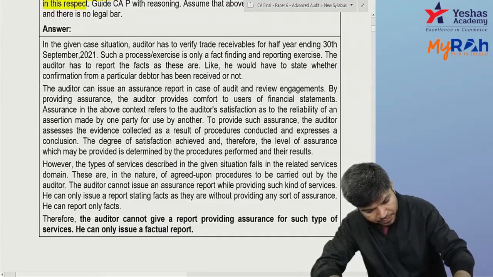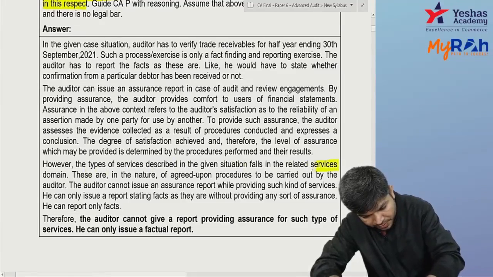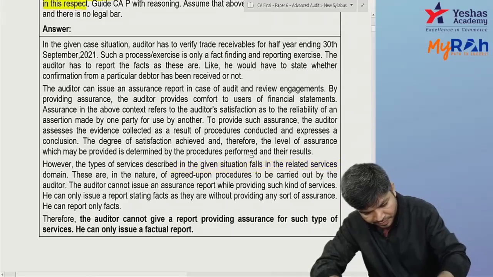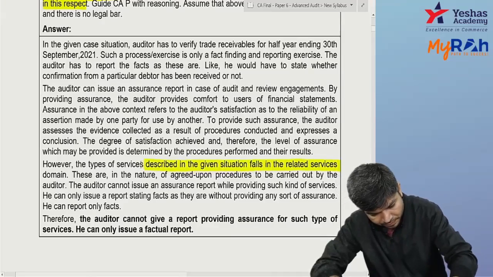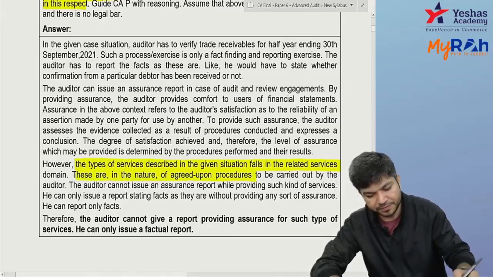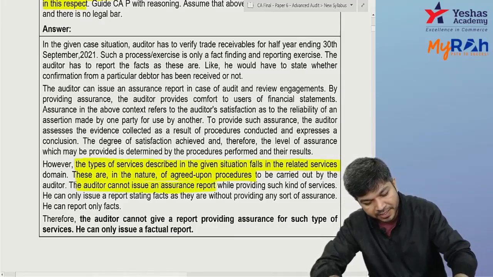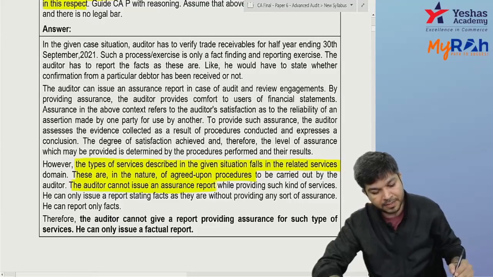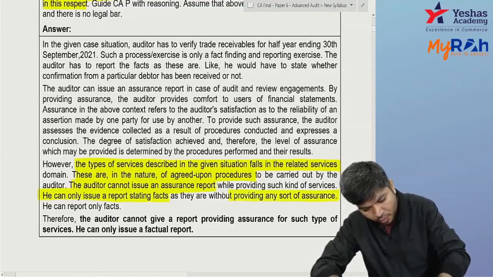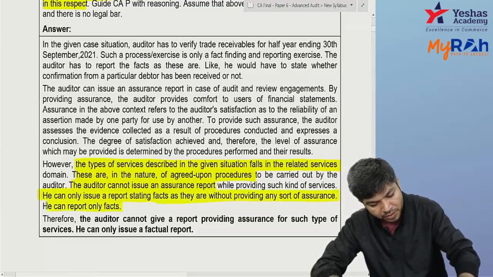The type of services described in the situation falls under related services. They go under agreed upon procedure, and you cannot issue an assurance report under agreed upon procedure. You can issue a report stating the facts. Whatever facts you found out, you only report the facts.